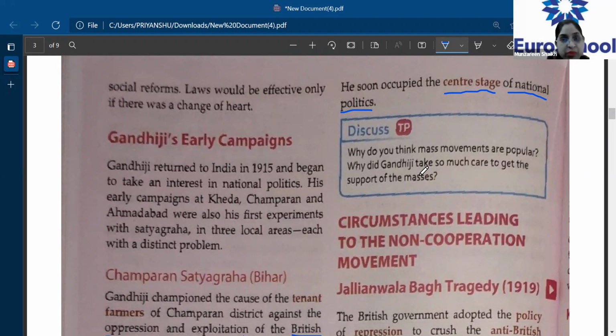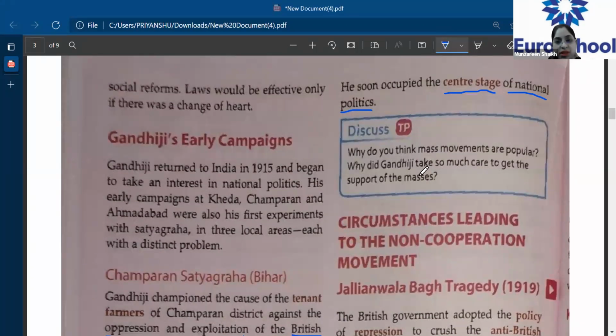fight because we have only one goal to achieve. But then later on, we saw they also got divided. So nothing was working. But here, when these techniques were implemented and this saw a massive success, who took up the central stage? It was Gandhiji who took up the central stage for national politics.